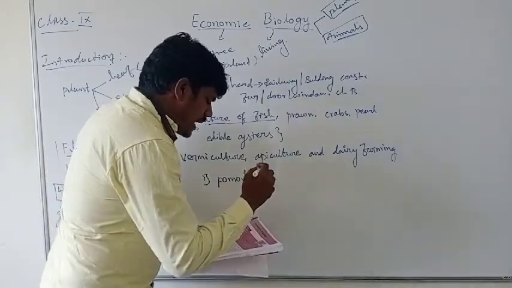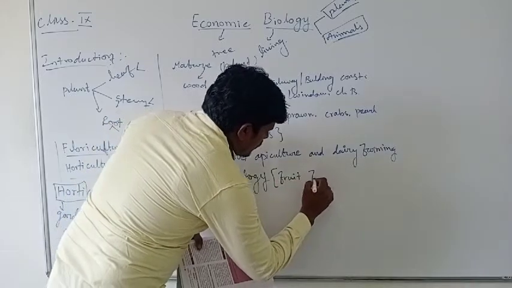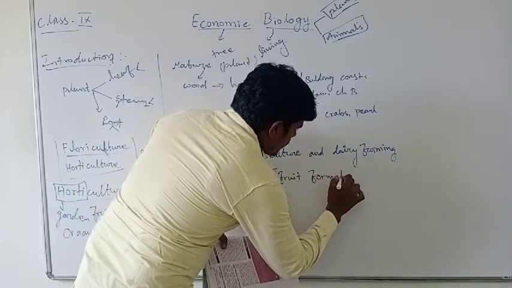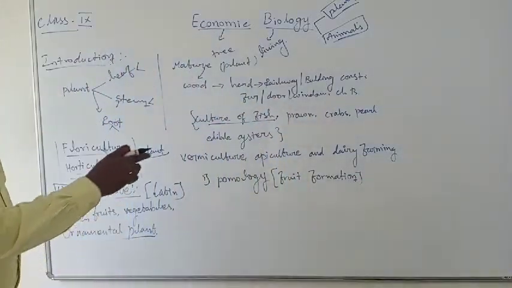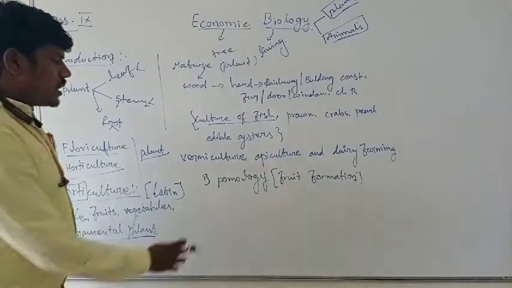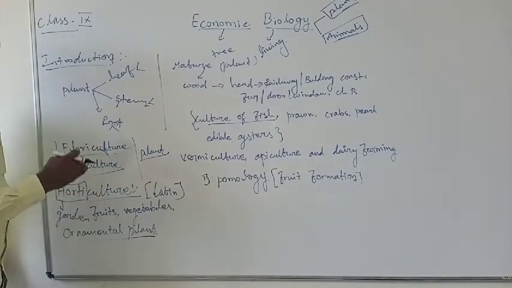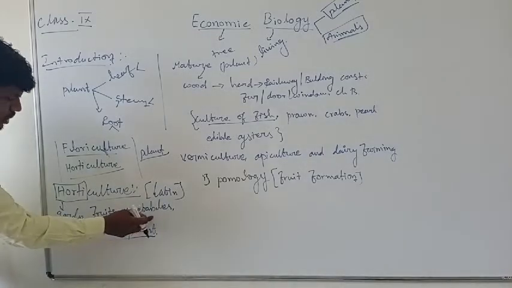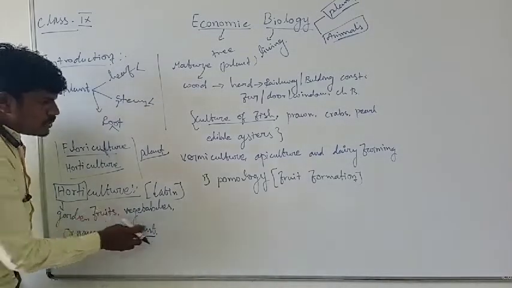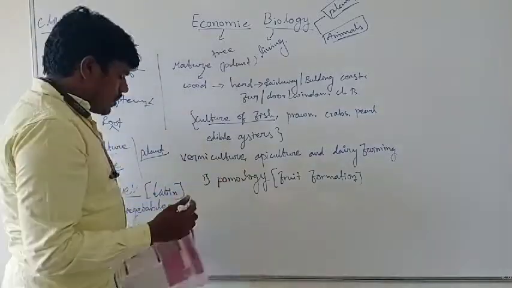Pomology means fruit formation. When you cultivate only fruits, that's called pomology. Horticulture is one branch of agriculture that deals with fruit, vegetable and ornamental plants. Now, individually, cultivating only fruit is called pomology.